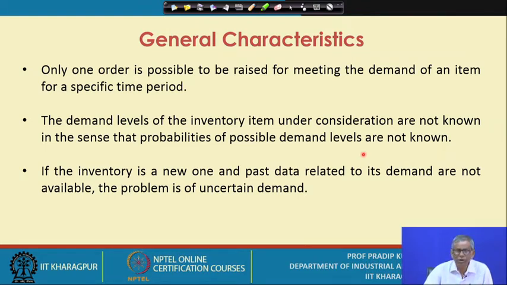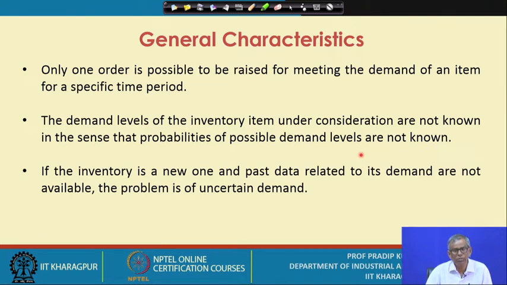Now, here in this case, when we say that the problem exists under uncertainty, we are assuming that the probability distribution of demand is not known.